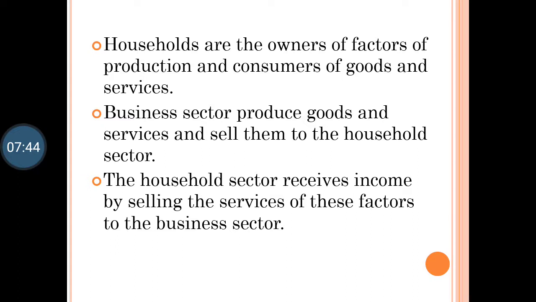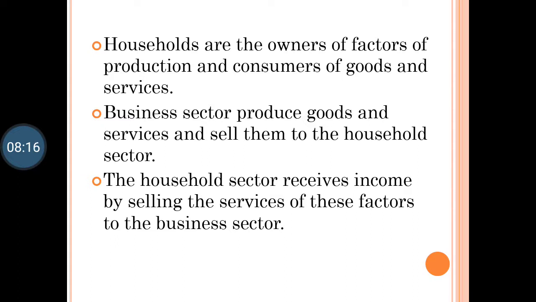So when they are giving factors of production to the business sector, in return they get money. So here they have received income. Now the household sector consumes these goods and services, meaning they are spending that money. So earlier it was income, now this becomes the expenditure of the household sector.